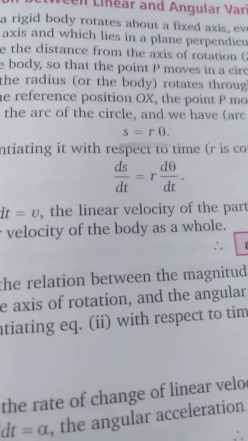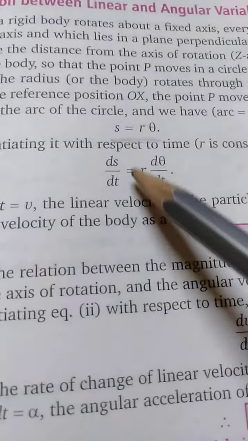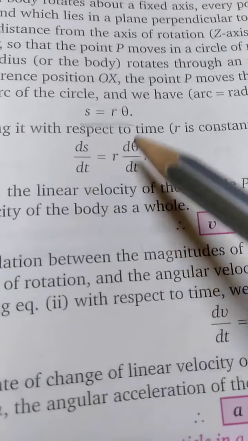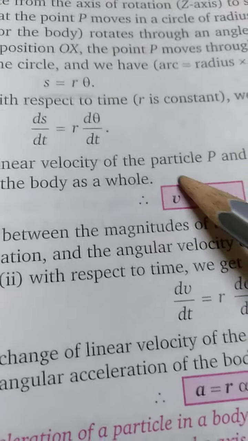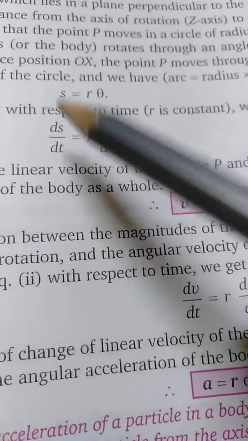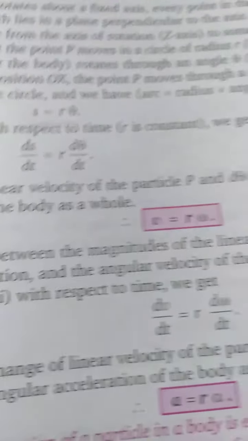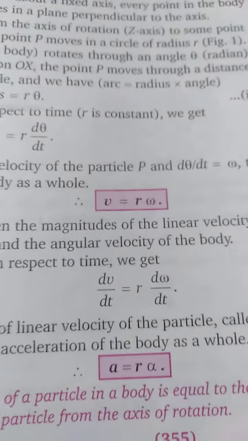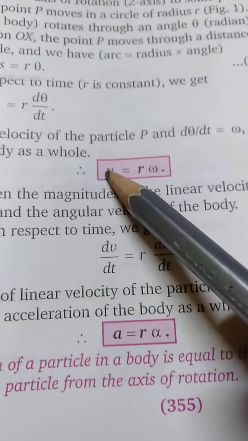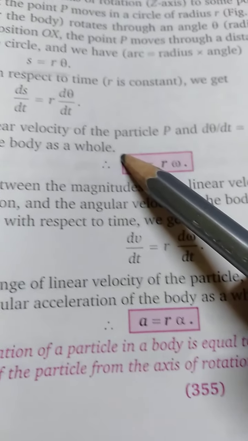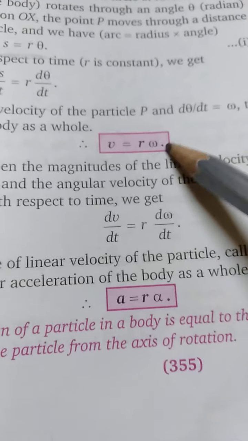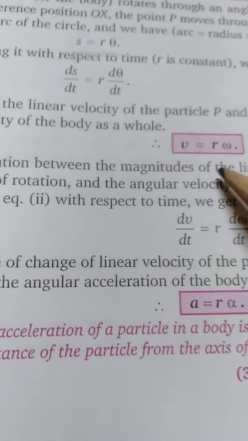If we differentiate it, ds by dt equals r d theta by dt. ds by dt is the linear velocity and d theta by dt is the angular velocity. So v equals r omega, where v is the linear velocity and omega is the angular velocity.